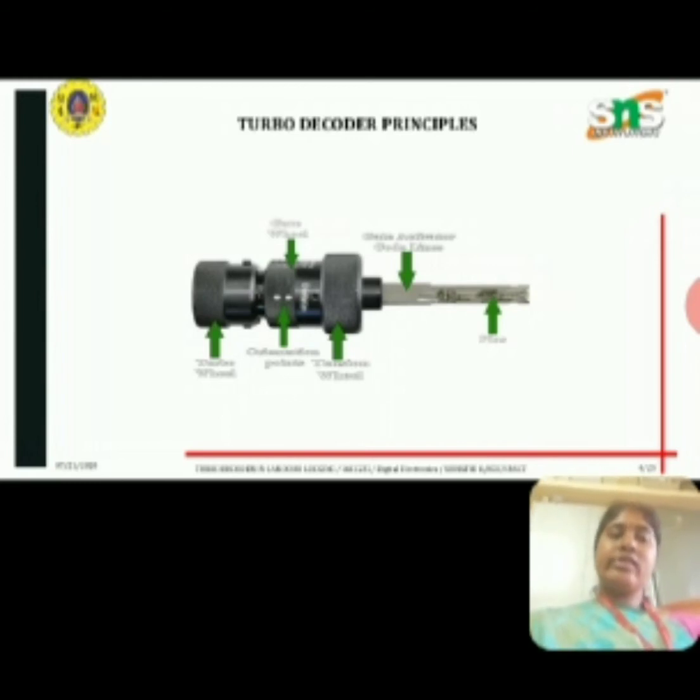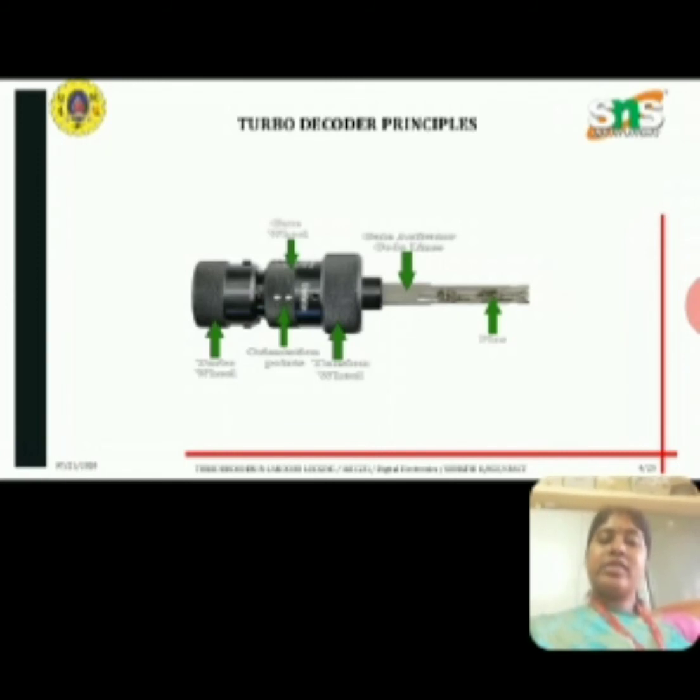The advantages of the turbo decoder: in wireless multimedia, large frame sizes give lower bit error rate but long latency, while small frame sizes give short latency but high bit error rate. Also, combined equalization and error correction decoding, and combined multi-user detection and error correction decoding. Now we can see a small video of turbo decoder in Benz car door locking.